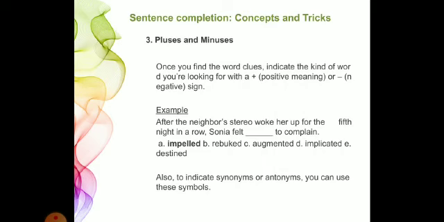We'll see the words again. Impelled, rebuked, augmented, implicated, destined. Here impelled word is the closest and most suited meaning. That means she was forced or urged to do something. वो उत्तेजित हो गई because वो लगातार हो रहा था. So answer is A, impelled. Let's see the next one.